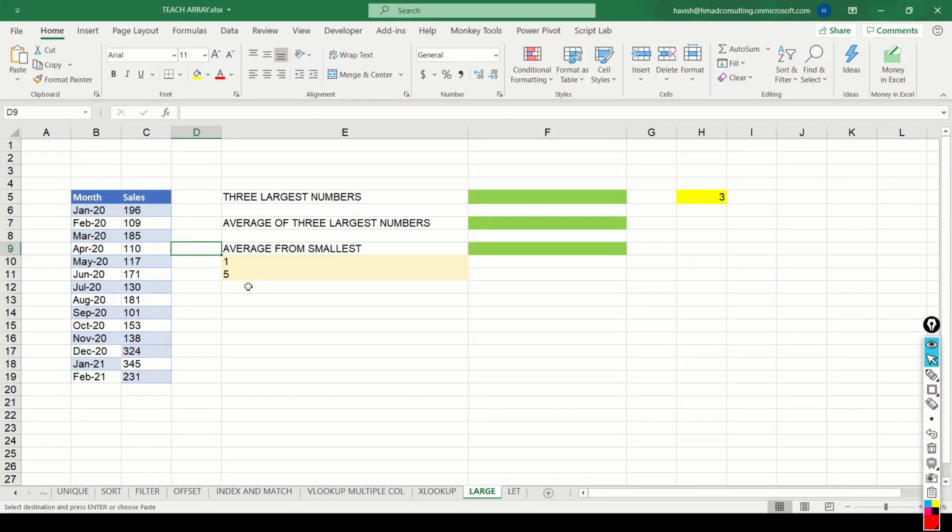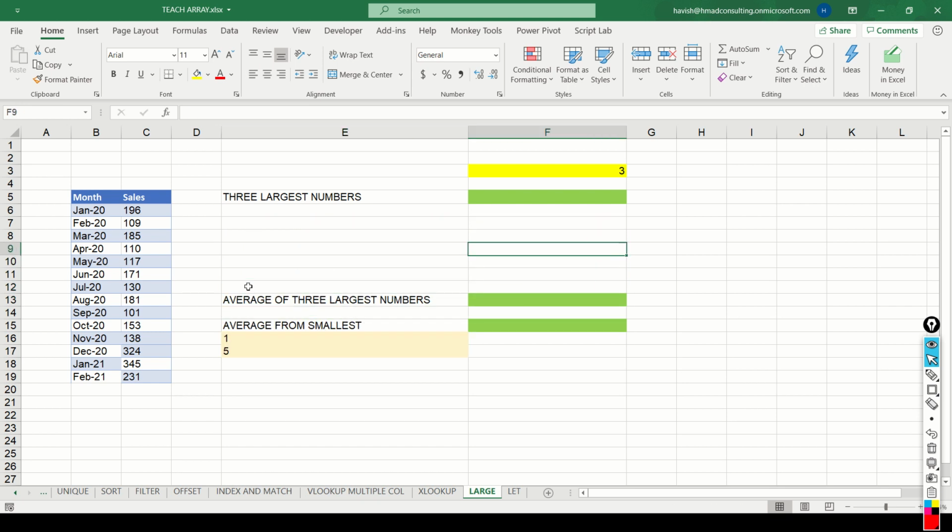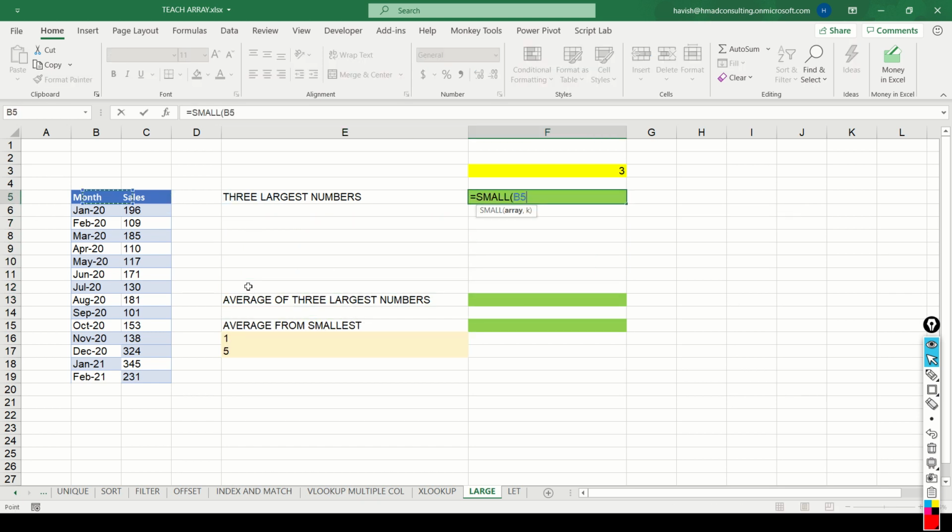Let us look at the problem statement. We have 14 months with the sales amount, and I want to find out the 3 largest numbers. So let me just move my formulas down. Excellent. Now to find the 3 largest numbers, we can say small, select our array, and the key value will be 3. But this only tells me the 3rd largest number.